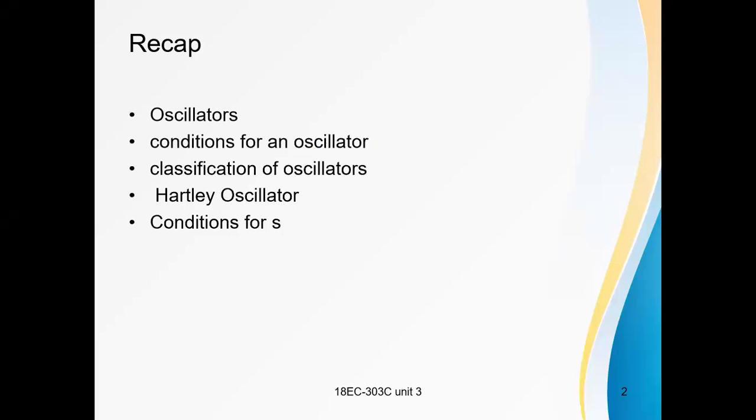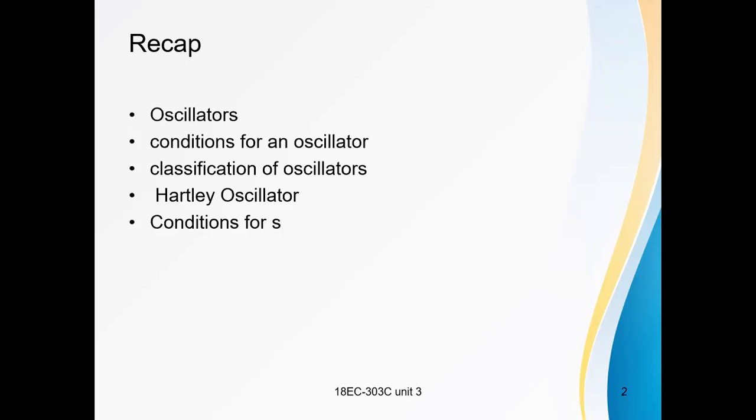What does oscillator mean? An oscillator is an electronic circuit. It generates an AC signal without applying an AC input. That means we can say an oscillator is a circuit that converts DC energy into AC energy. Generally, oscillators are used wherever there is a need for frequency generation.